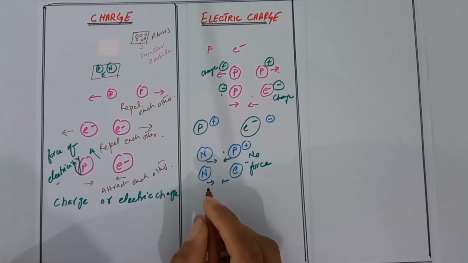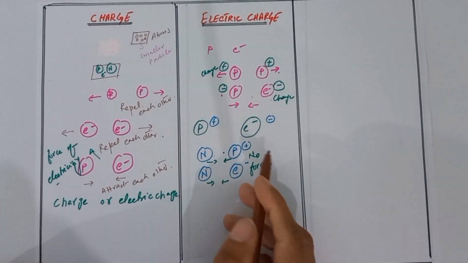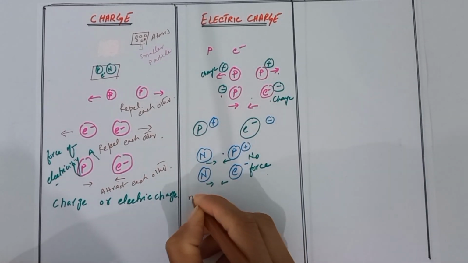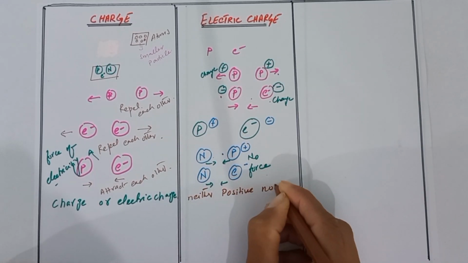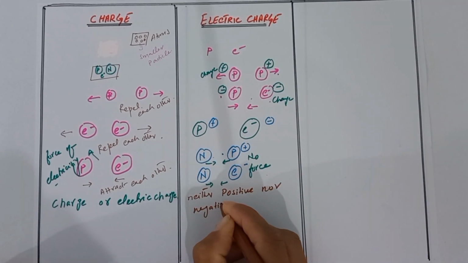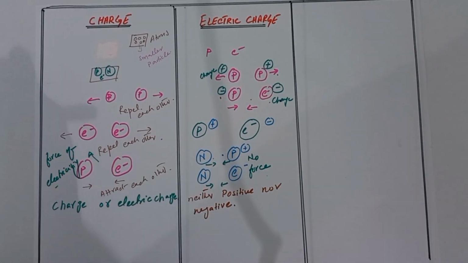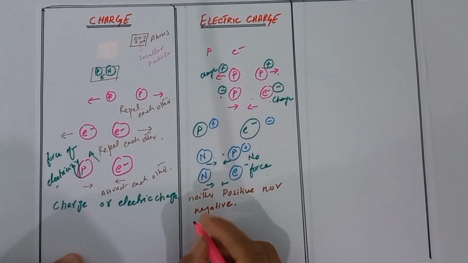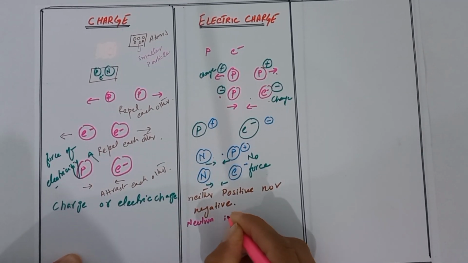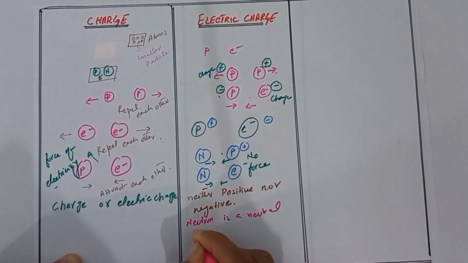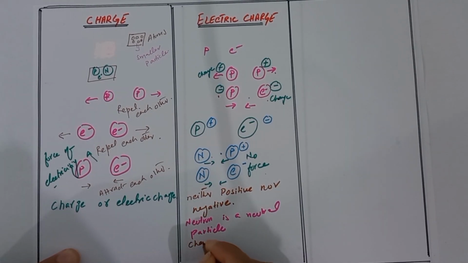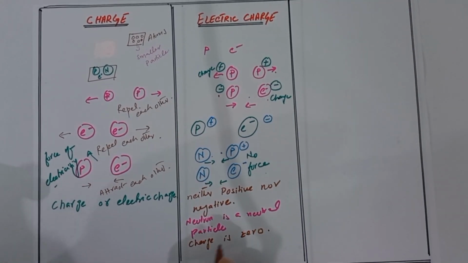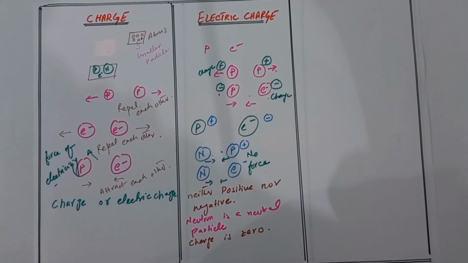From this you can guess that neutron does not have anything that is called charge, so it is neither positive nor negative. So we may call the neutron a neutral particle. Its charge is 0. That is why neutron is called a neutral particle, because its charge is 0.